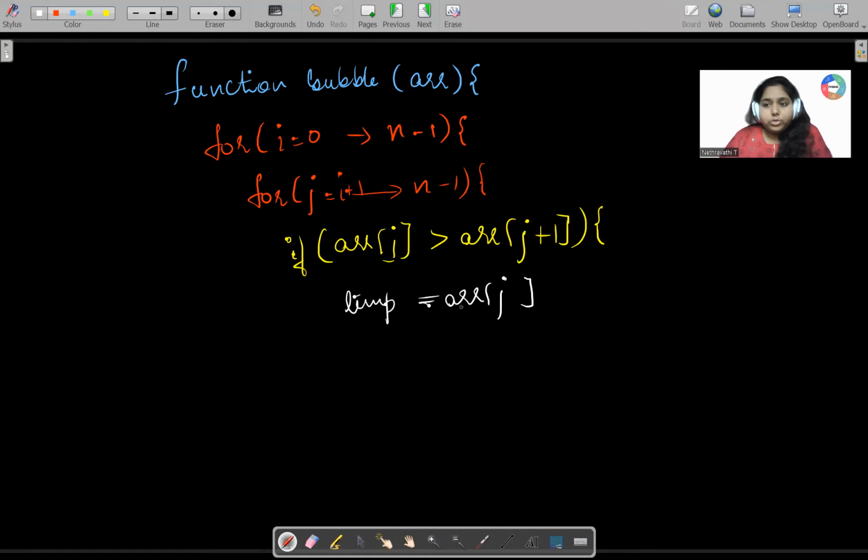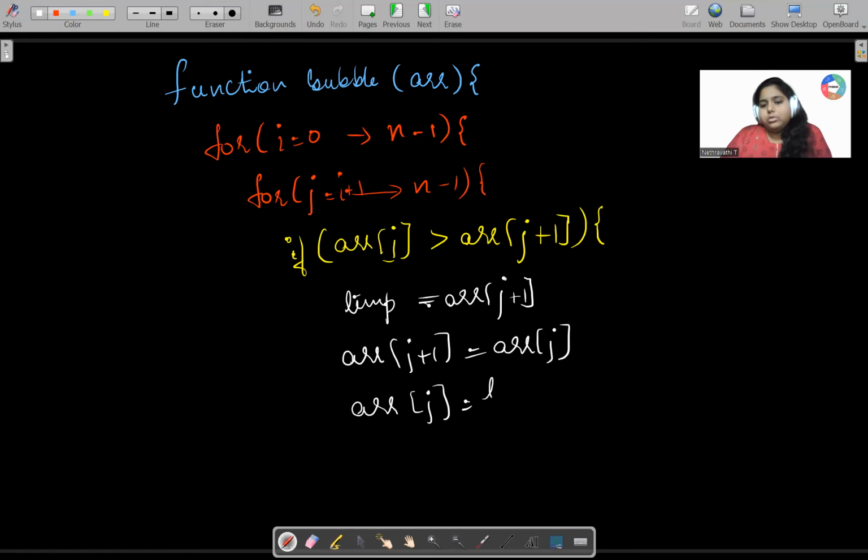So what I'll be doing, as I said, I'll be storing array of j plus 1 over here. Later on, I'll just push array of j plus 1 to array of j. Later on, I will just make array of j equal to temp. Fine. So this is how I'll make the conditions.